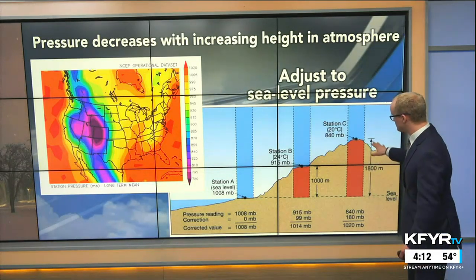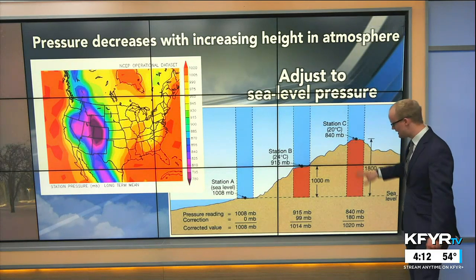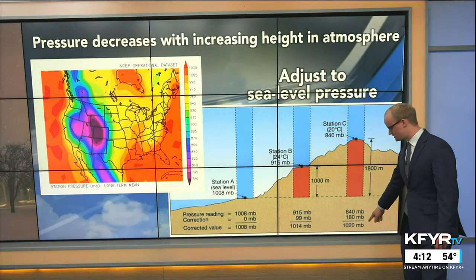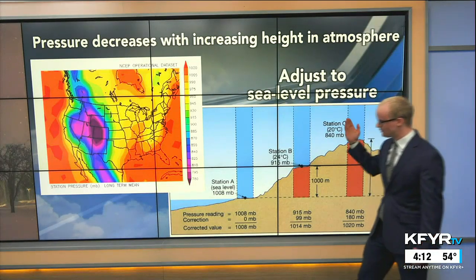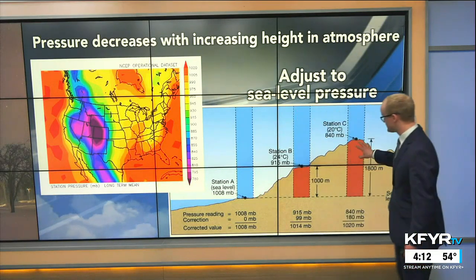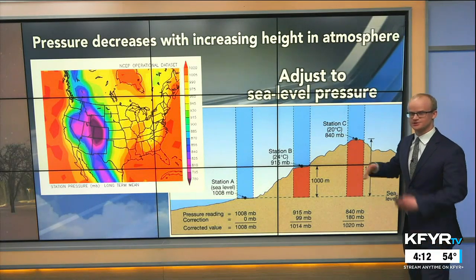And what we do is we take a weather observation station at a mountain peak, we adjust that pressure to sea level with just a subtraction or an addition in order to get more of a level playing field from weather sites near sea level to weather sites that are a lot higher in elevation, where they're just observing a lot lower pressure. So it gets a lot more of a level playing field when we're looking at a weather map which has areas of high pressure and low pressure and these lines of equal pressure called isobars.